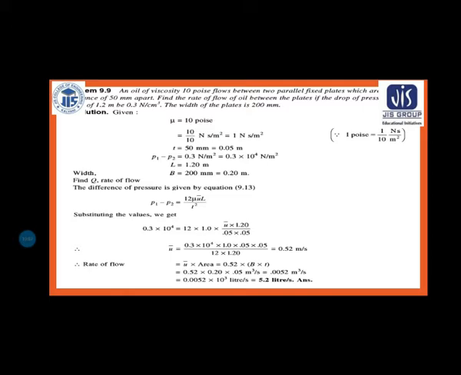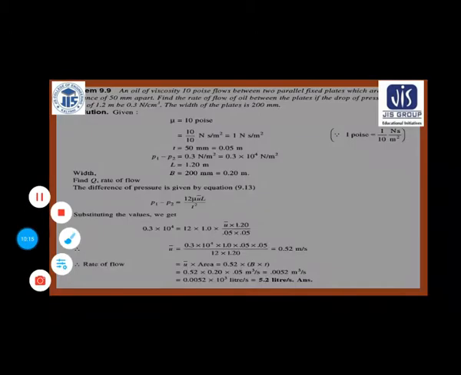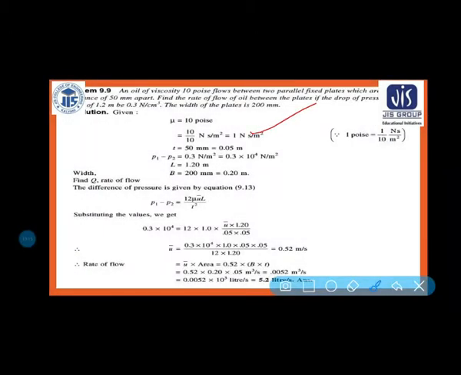Okay, so here mu is given 10 poise, means your 1 by 10, that is your 1 Newton second per meter square. T is given is 50 mm or 0.05 meter. P1 minus P2 0.3 Newton per meter square. L is 1.2 meter. B is equal to 200, that is your 0.2 meter.